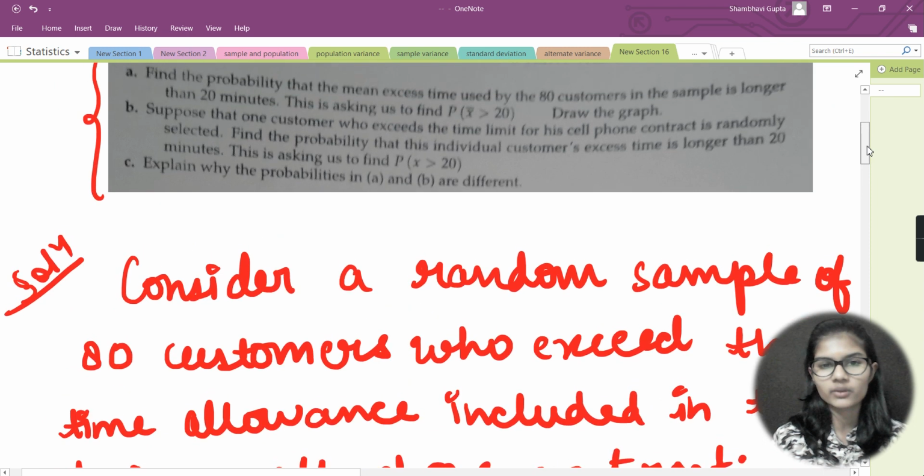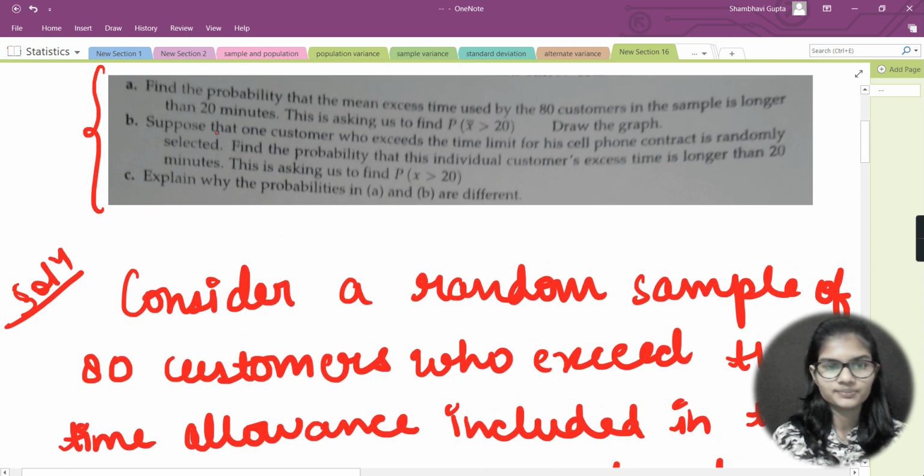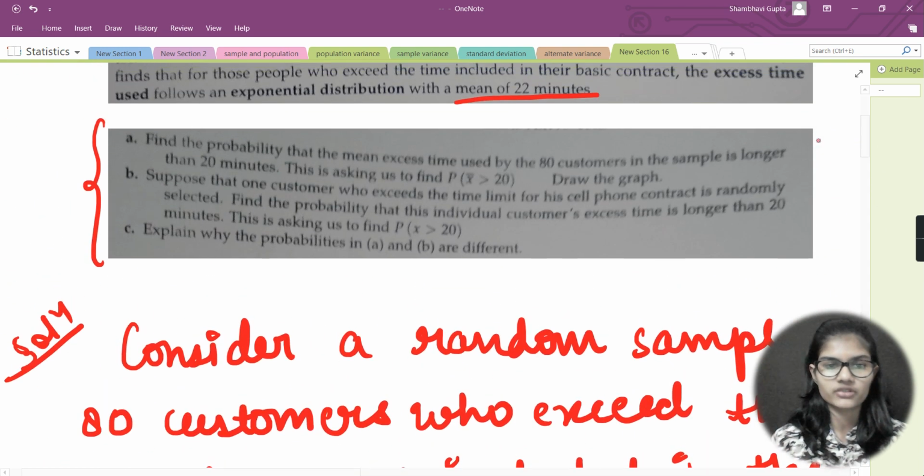Let me quickly read the question once more: one customer who exceeds the time limit for his cell phone contract is randomly selected, find the probability that this individual customer's access time is longer than 20 minutes. This asks us to find the probability of x greater than 20. So this is how you can solve this question.